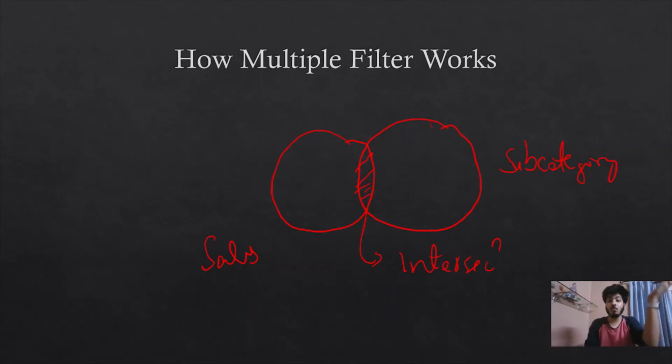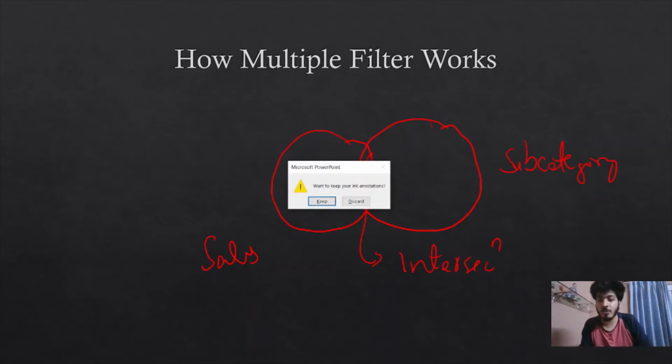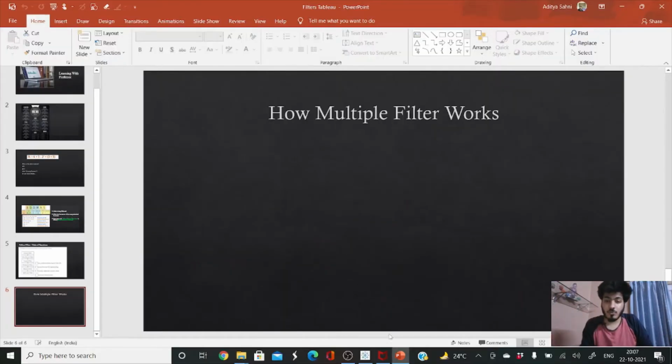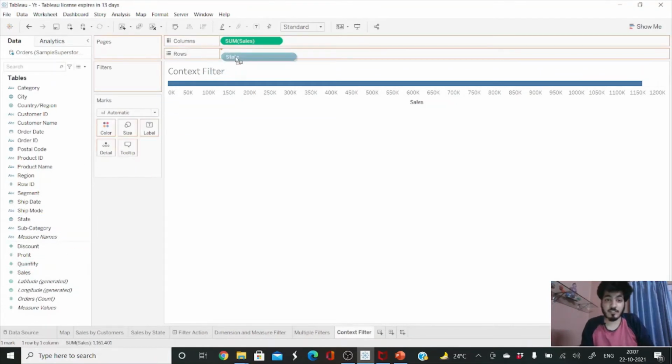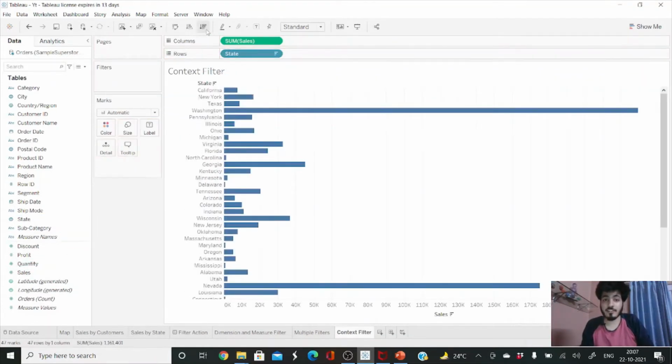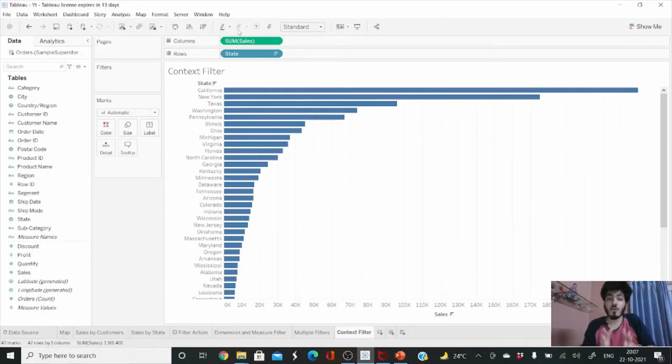So let me jump to context filter. It is the right time to introduce context filter now. So let us jump to a tab. Suppose I want to show sales by state. I can just drag the state into the row shelf and arrange in descending order. Then what I want is to show the top 10 states by sales. We can do that in Tableau.